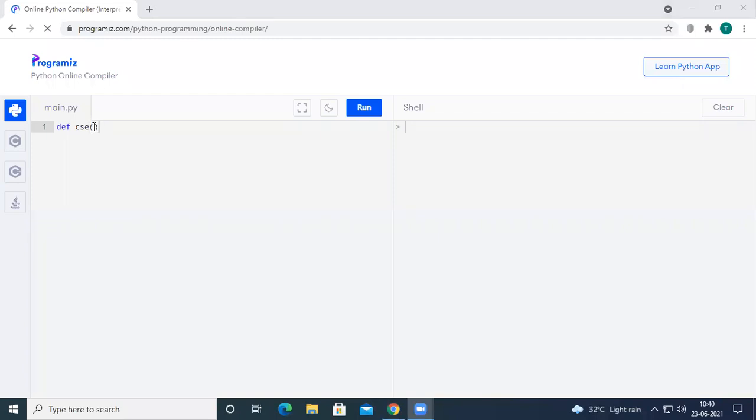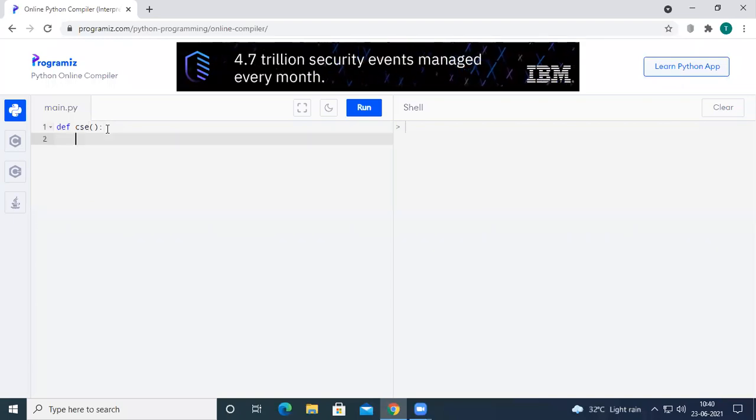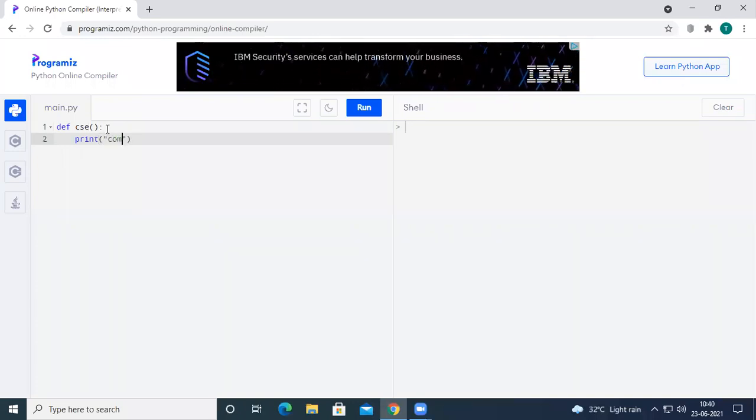So see here, for CSC I just left the parameters empty, then a colon followed by print. If someone calls this CSC function, it is going to print computer science and engineering on the output screen.